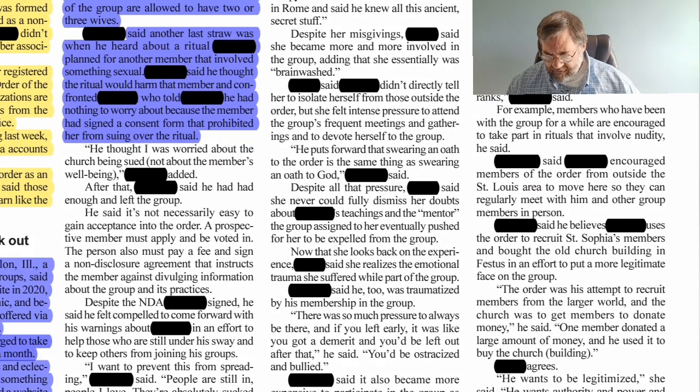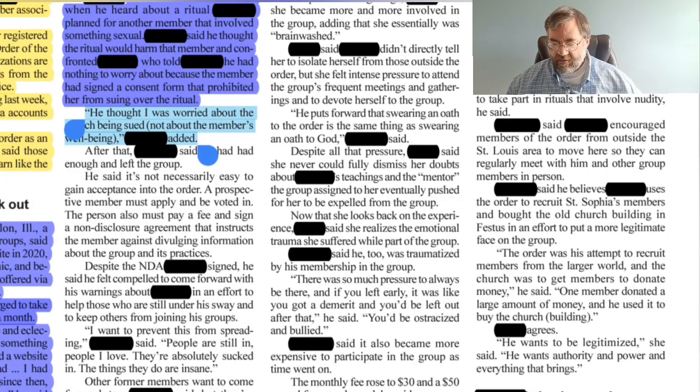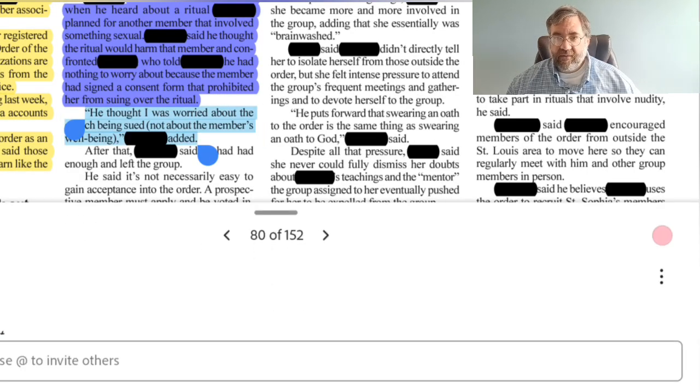He thought I was worried about the church being sued, not about the members' well-being, Blank added. Well, this seems to be something that we are kind of informed about based on his previous statement here, and I think it is more of an opinion. So we'll go ahead and mark this as an opinion and highlight that in pink.